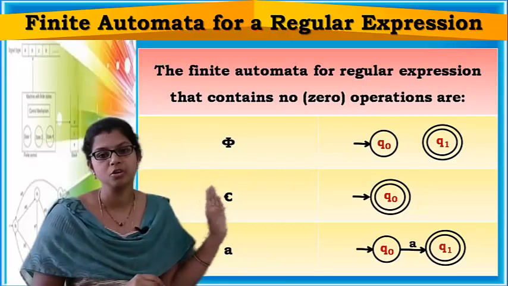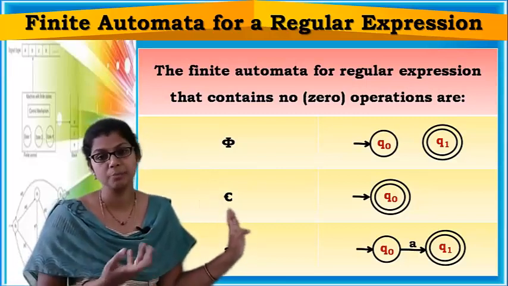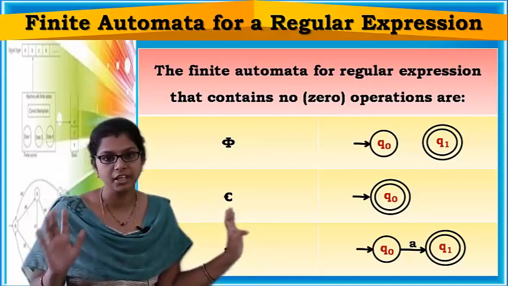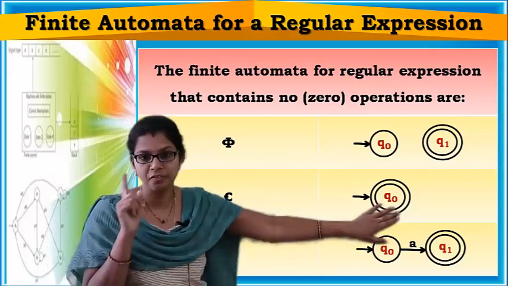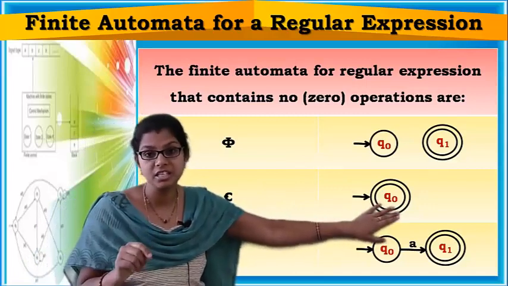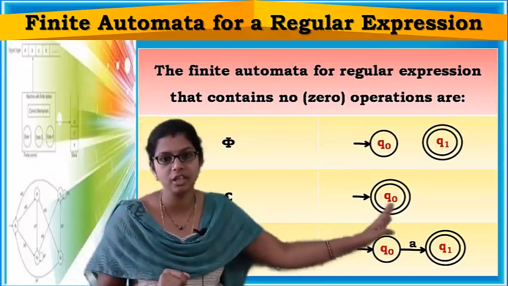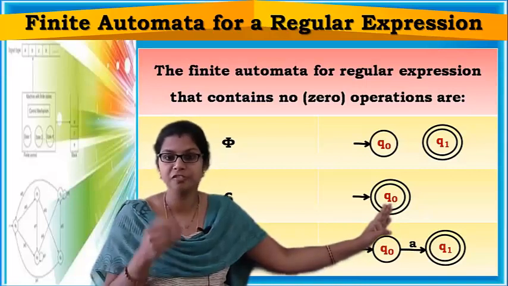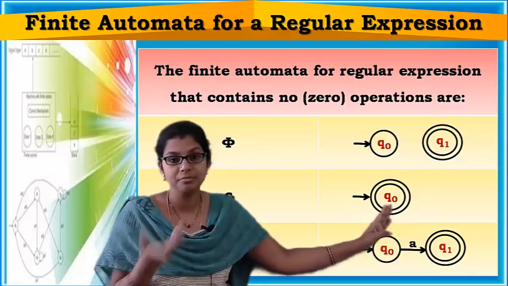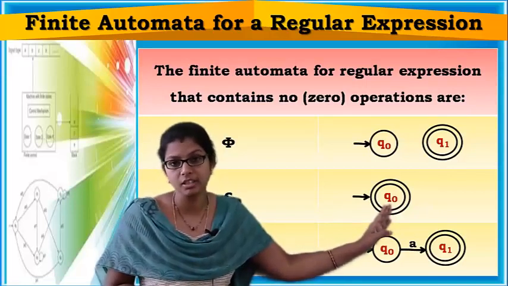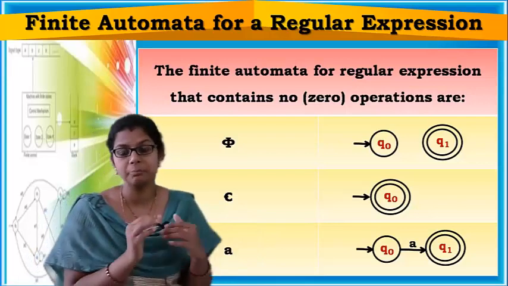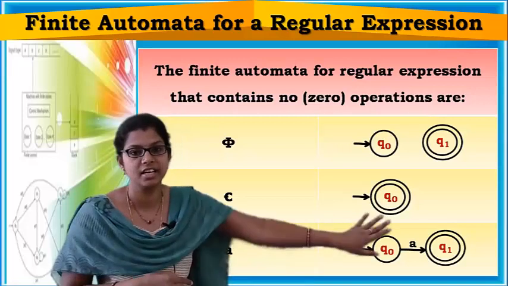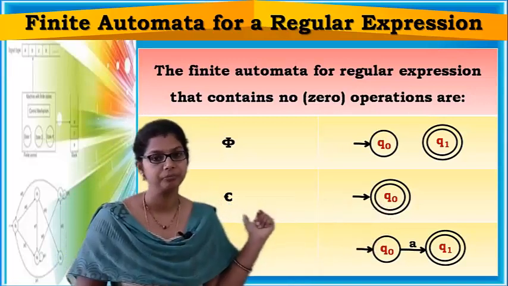Okay. Now suppose epsilon is our regular expression. Epsilon means what? Epsilon is accepted, means the empty string is accepted by our finite automata. Now see this, we have only one state Q0, it is the initial state as well as the final state, means epsilon can be accepted, right? Q0 can move from Q0 to itself. Itself means epsilon can be accepted, you already know, right? So epsilon can be represented by a finite automata in which the initial state itself is a final state. So this is the finite automata representing epsilon.